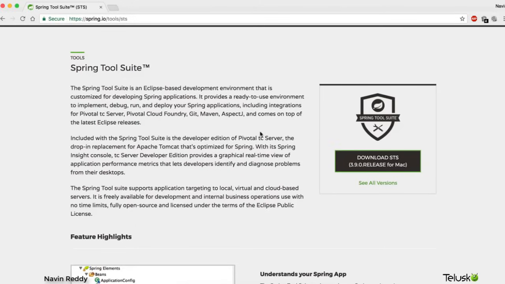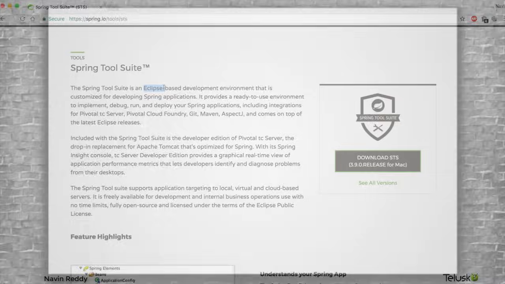Now, you might be thinking, oh, we are using a new IDE now, we have to learn lots of things. You don't have to worry about that, because STS itself is based on the Eclipse platform. So if you're using STS, internally you are using Eclipse, right? So let's start with that. In the next video, we'll talk about the first code with Spring REST.